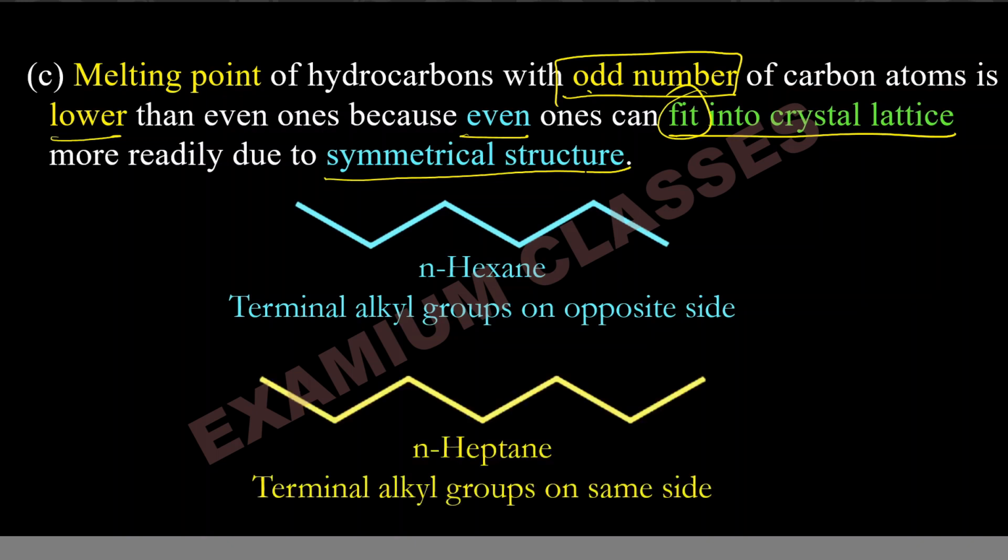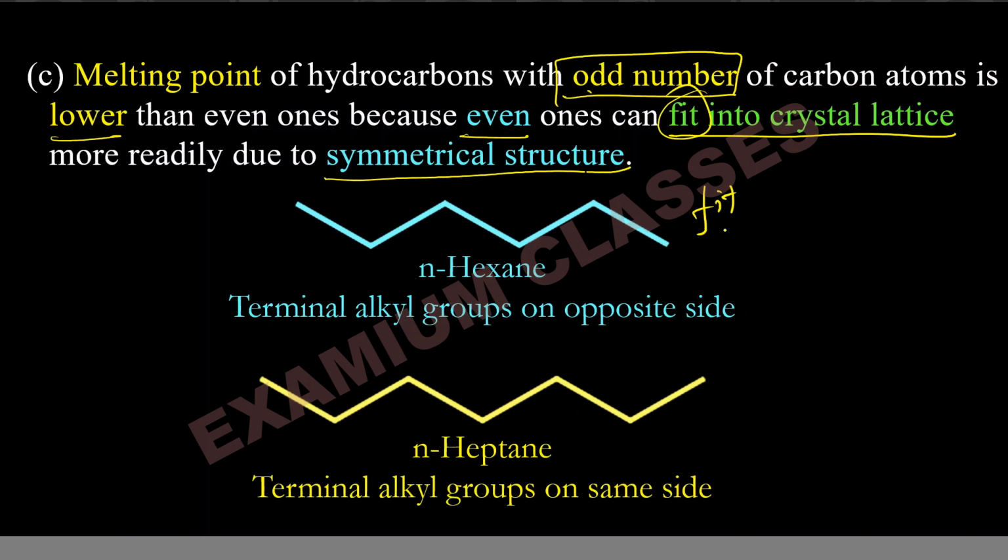Now if I compare heptane, heptane will have 7 carbons, odd numbered carbons. Now these molecules will not fit readily in symmetrical manner into the crystal lattice. So they will have lower melting point, because if they fit in the crystal lattice, it means the force of attraction will be higher.